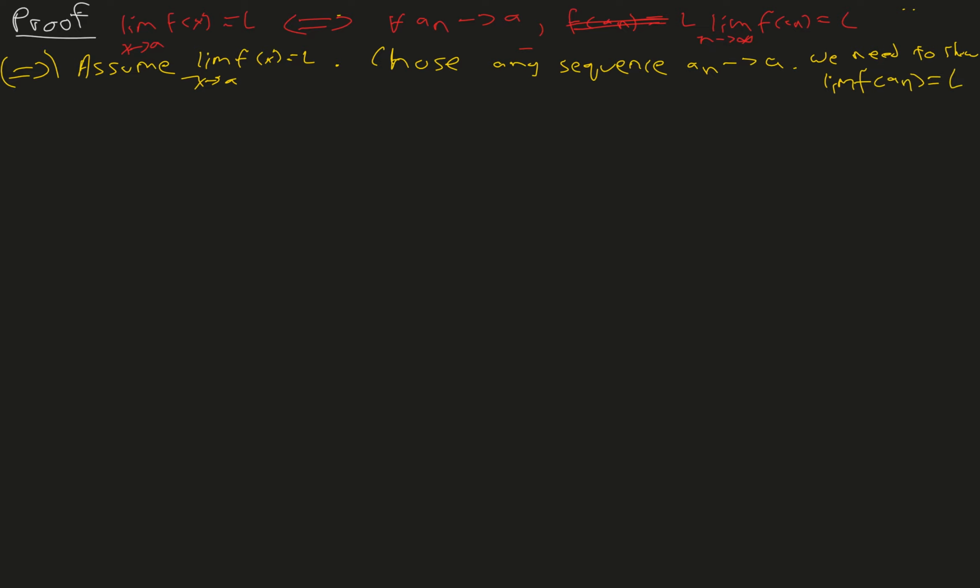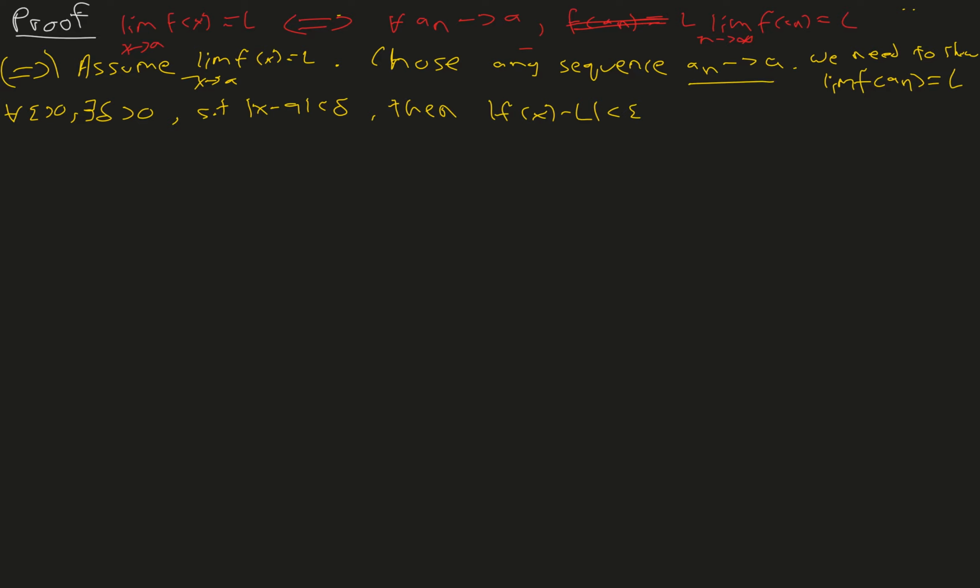So assuming that the limit of f of x equals L as x approaches a basically means that for all epsilon greater than 0, there exists a delta greater than 0 such that if |x - a| is less than delta, then |f(x) - L| is less than epsilon.